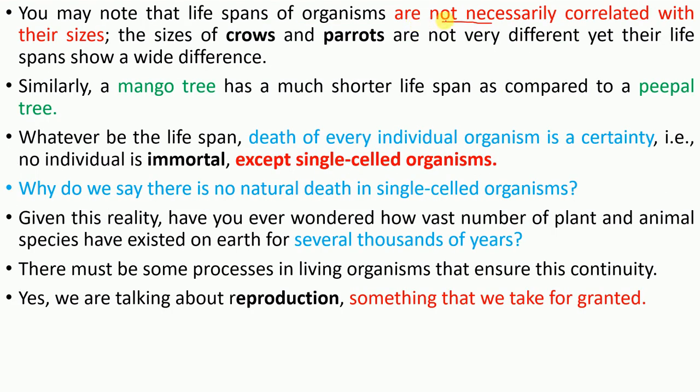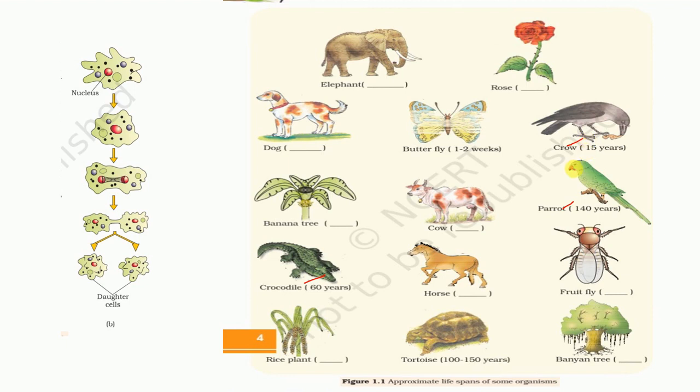And you should know one thing, that lifespan is not necessarily correlated with the size of organisms. For example, this parrot and crow both have the same size, right? Although the crow has a lifespan of about 15 years and this parrot has a lifespan of about 140 years. And again, this banyan tree and mango tree also both have the same size, although the mango tree has a small lifespan, while this banyan tree lives up to some hundreds of years.